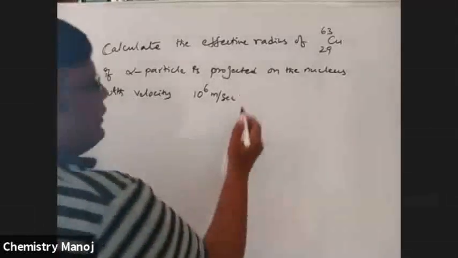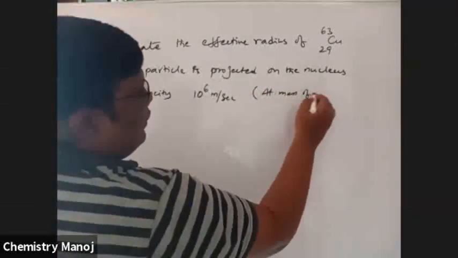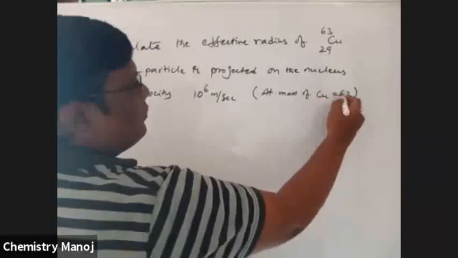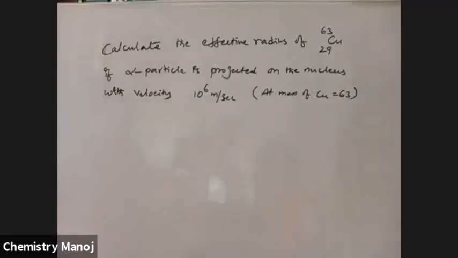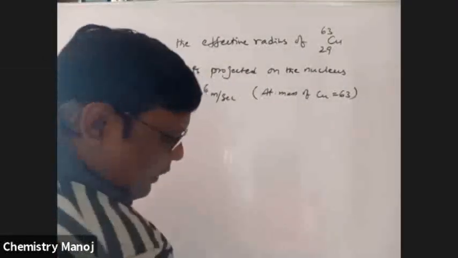Atomic mass of copper is 63, given to you.